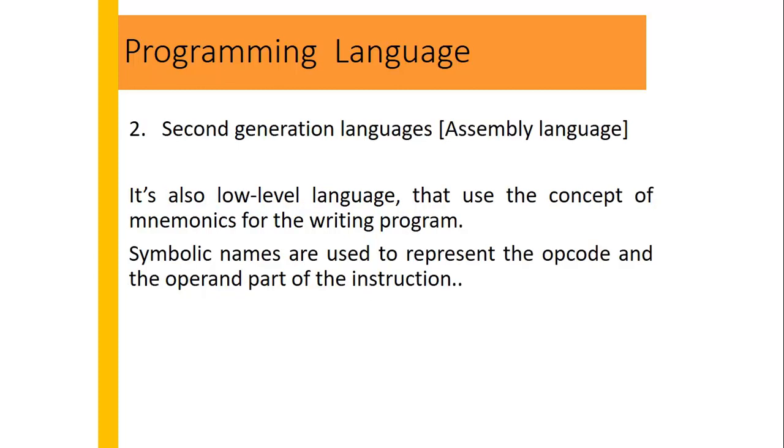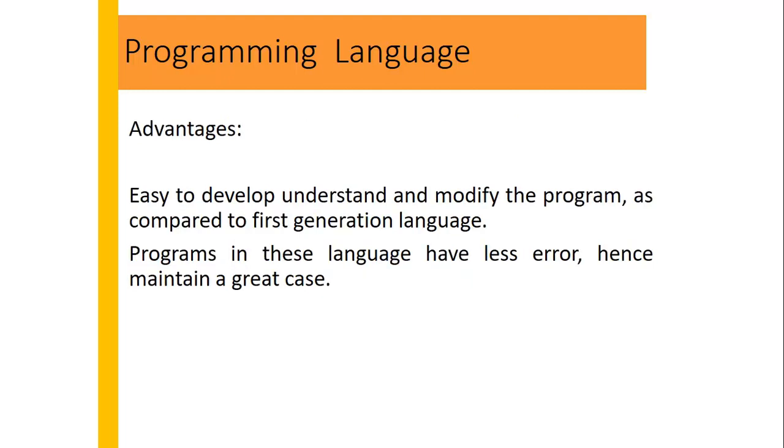The second generation of programming language is called assembly language. It's also a low level language, which uses the concept of mnemonics for writing programs. We will take an example. Symbolic names are used to represent the opcode and the operand. Opcode is a code to tell what to do, and operands are the input values that we give to the opcodes, the operation codes. The advantages are that it is easy to develop, understand, and modify programs compared to first generation languages. Programs in these languages have fewer errors, hence maintenance is easier.